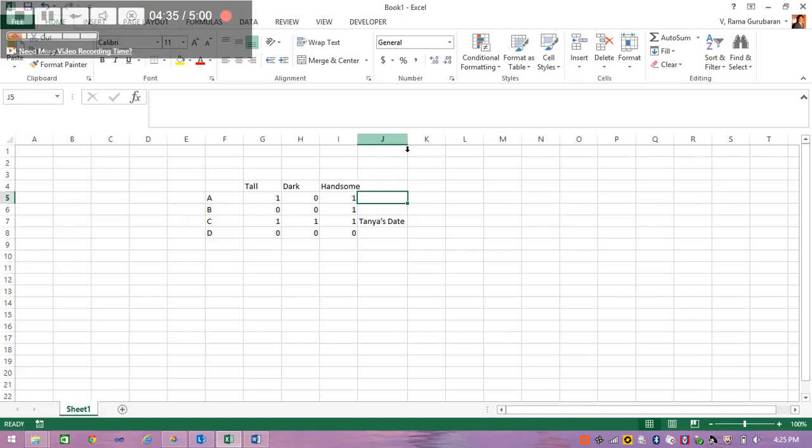So that's the solution for this puzzle. C is Tanya's date, and A has 2 traits out of the 3, and B has 1 and D has none.